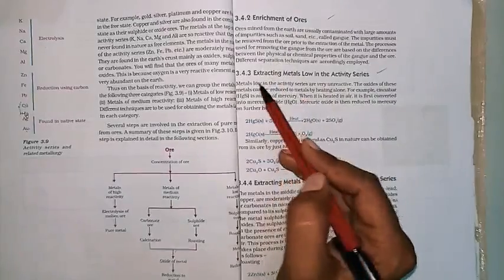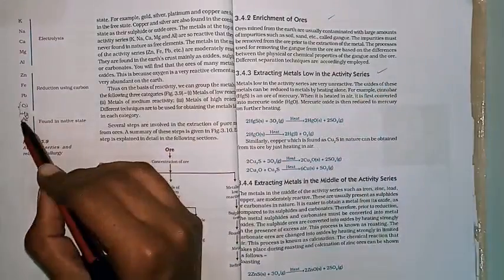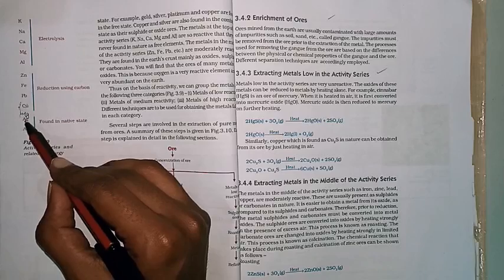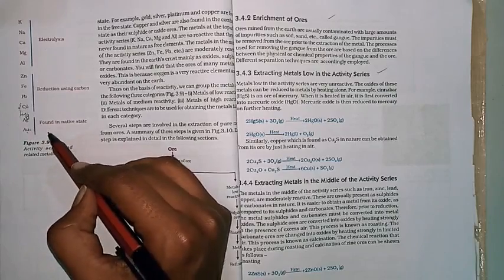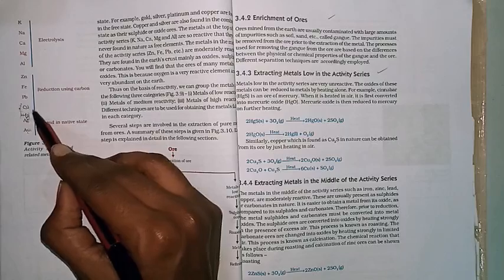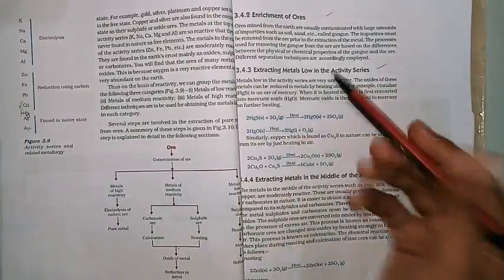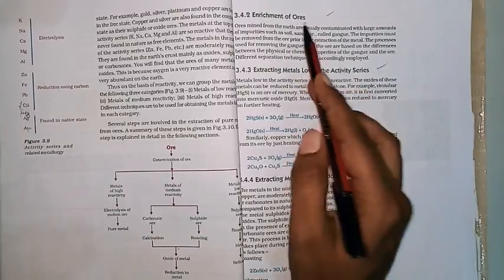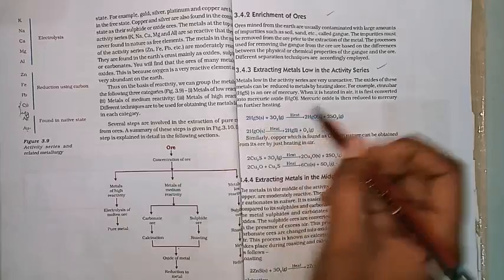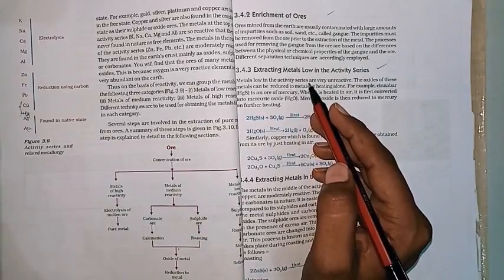So here, the metals of low reactivity. In the reactivity series, metals of low reactivity, we don't need silver and gold. Why? Because these are in the native state. Then which ones will you consider? One is mercury and another one is copper. These are the only two elements which we can consider in the low reactivity series for extraction from the ore. So here we are using copper and mercury.